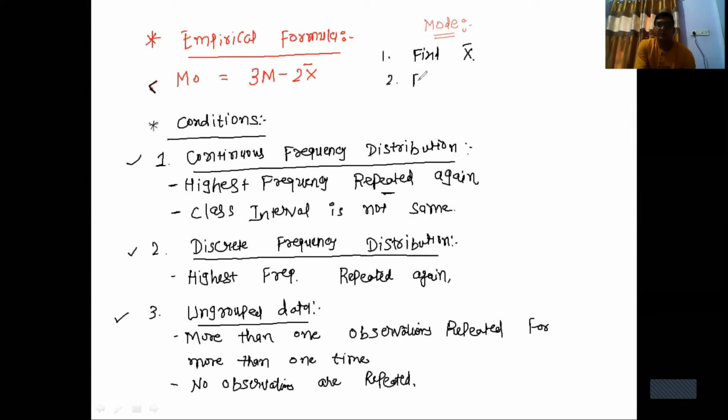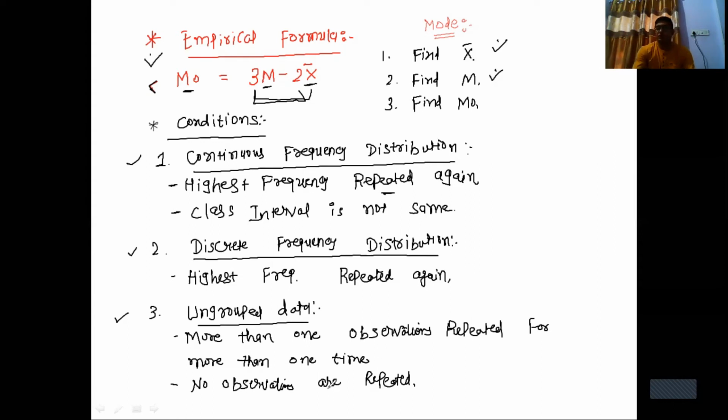Second, we have to find median, and then after we have to find mode. Means we have to put the value of x bar, the value of median, then only we can get mode. So first we find x bar, we find median, then from these two we put them in the formula for mode and find the value. This is called the empirical formula.